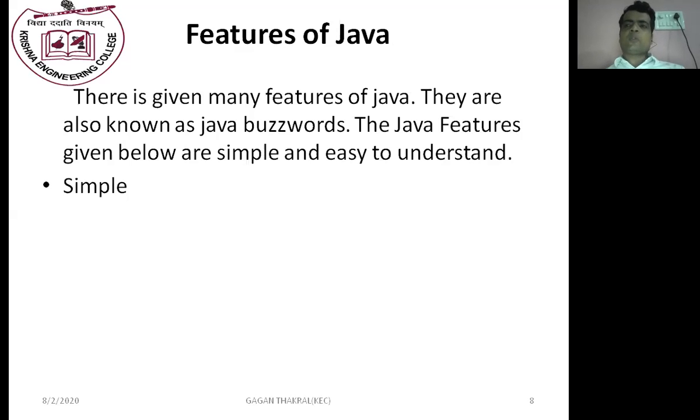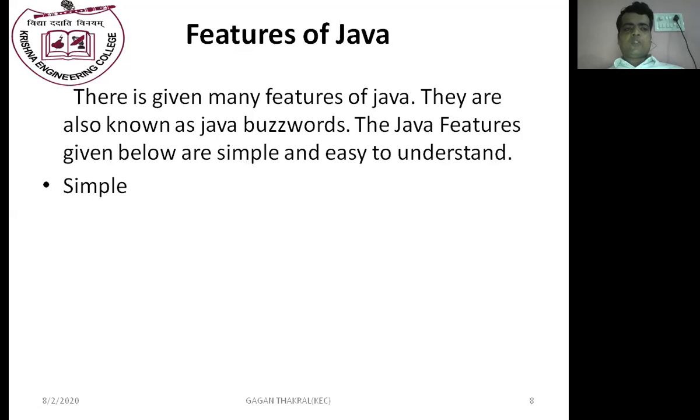The first feature of the Java programming language is that Java is a very simple programming language. Why is Java very simple? When James Gosling developed Java, he considered that Java must be very simple. For example, when we learn C and C++, there are concepts of pointers, which are very tough to understand. James Gosling removed the pointers concept from Java and tried to make it very simple.